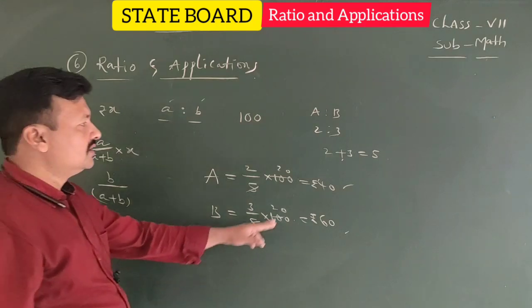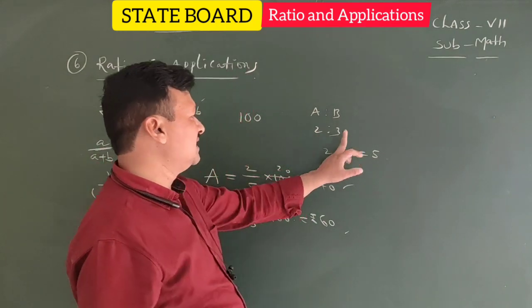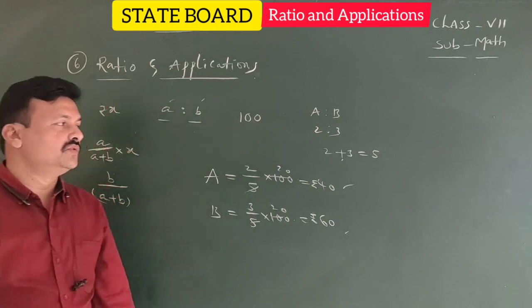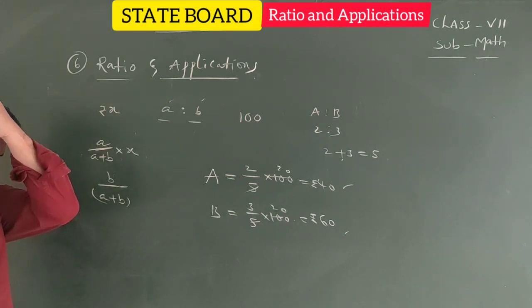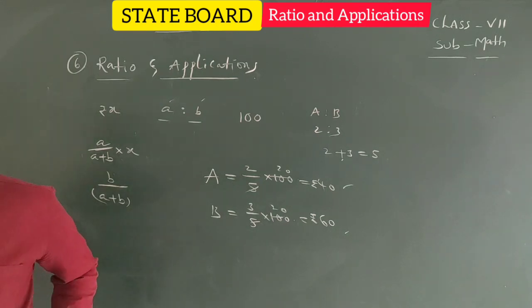Algebra means the terms of the ratio 2:3 mean 2x and 3x. So 2x plus 3x equal to 5x. So A will get 2 times of 5x, B will get 3 times of 5x. That is the algebraic method. No need of algebraic method here.